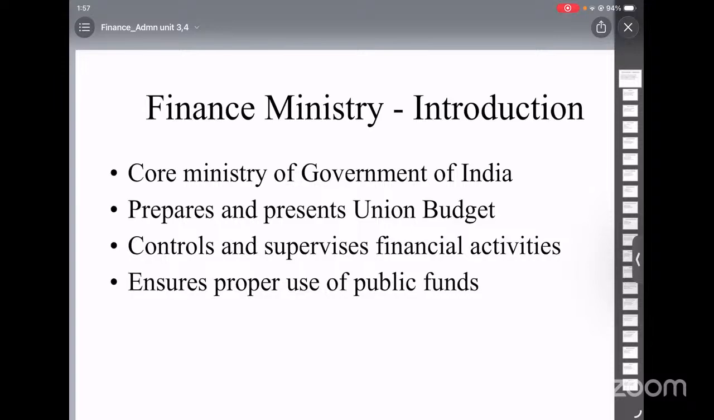And the third stage is disbursement of funds. Disbursement means withdrawal of money for government expenditure.